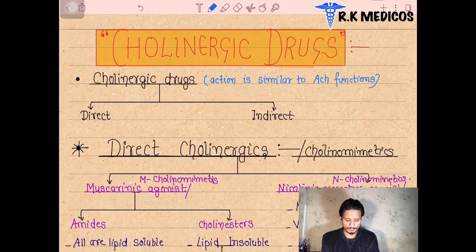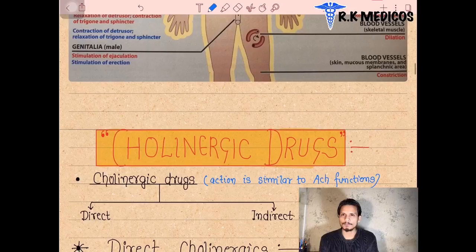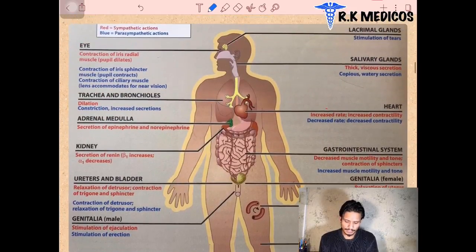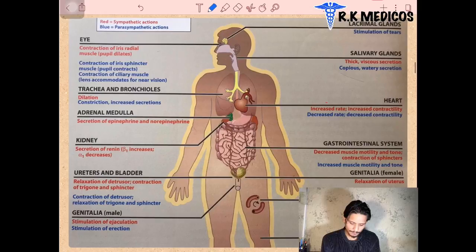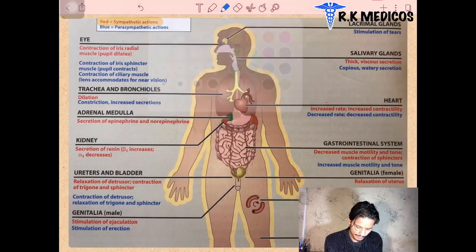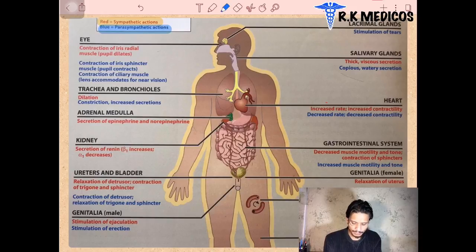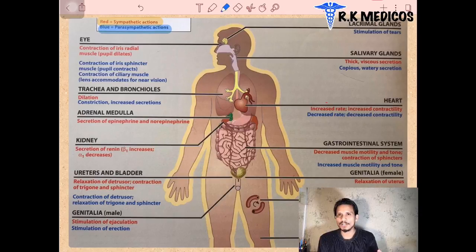In this topic we are discussing the cholinergic drugs. Before that, we are going to look at this picture. The red color represents the sympathetic system, and the blue one represents the parasympathetic system. In the different parts of our whole body, this shows how the parasympathetic system is acting and how the sympathetic system is acting. I already told you how the parasympathetic system acts in the previous topic, part one of the autonomic nervous system.